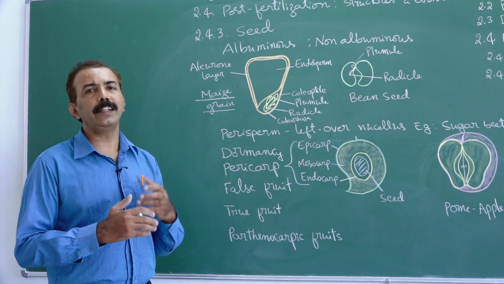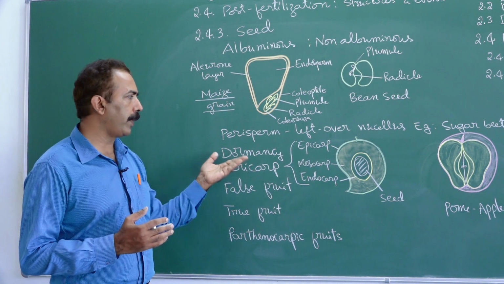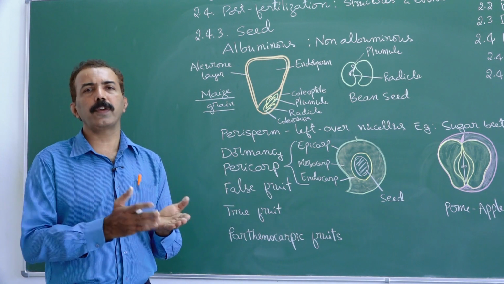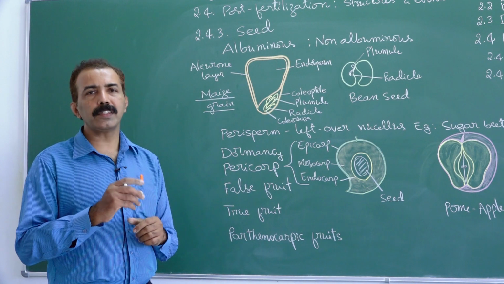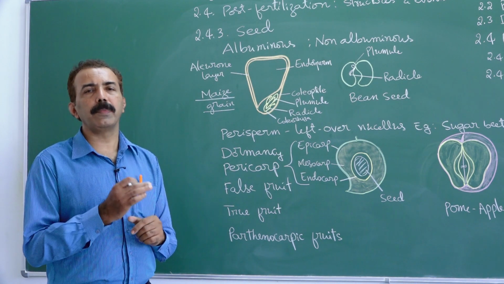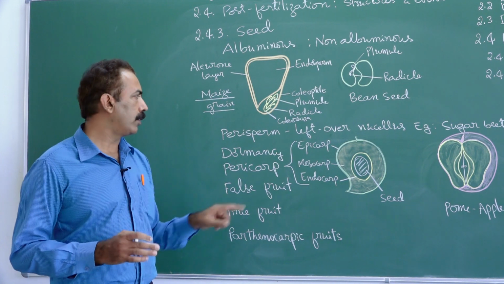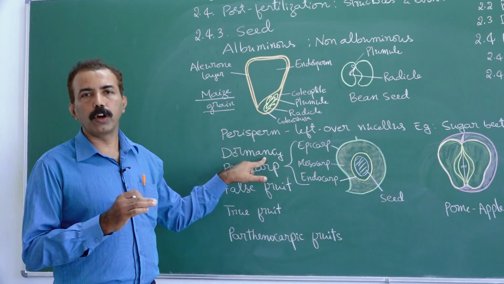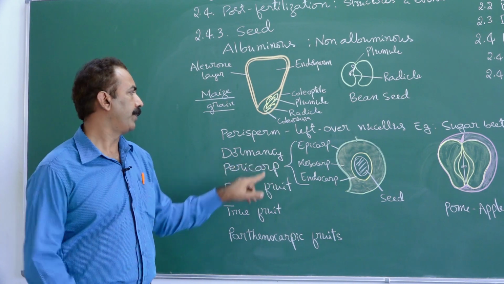It is designed to sleep because in nature, the plant knows which season is favorable, which season is not favorable. It will time the seed in such a way that it is made to germinate only in the favorable season. That is how they are made to undergo dormancy, arrested stage of seed.